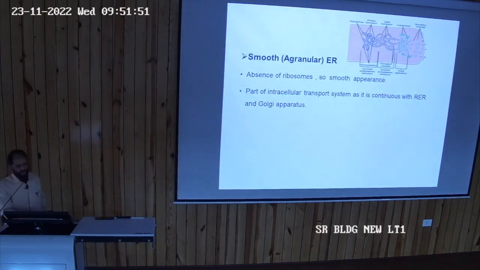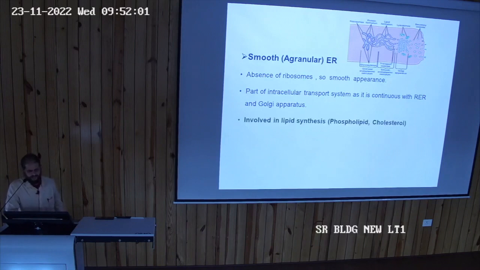Then the smooth one is a part of the intracellular transport system, along with the Golgi apparatus. It is important, it is involved in lipid synthesis, phospholipids, cholesterols.